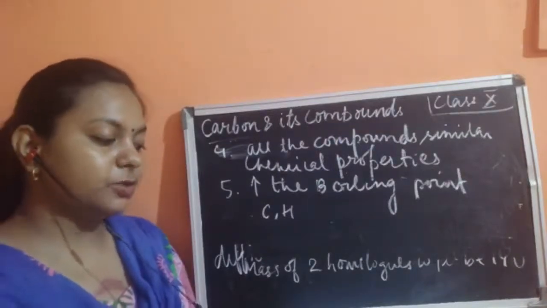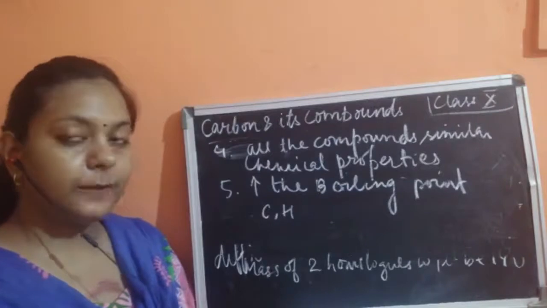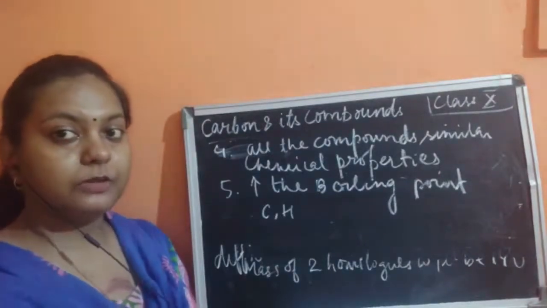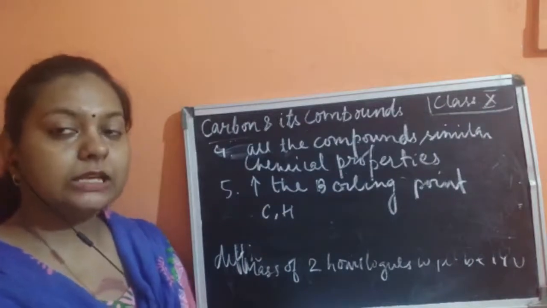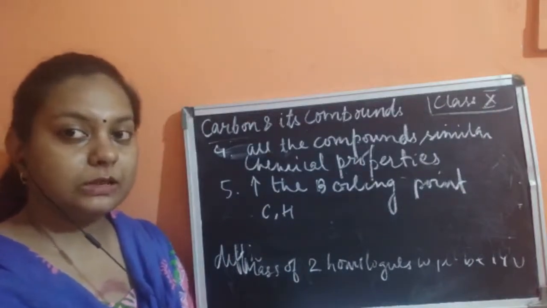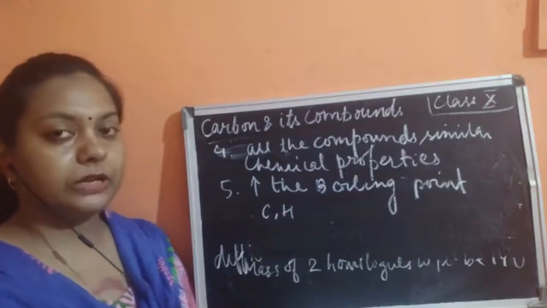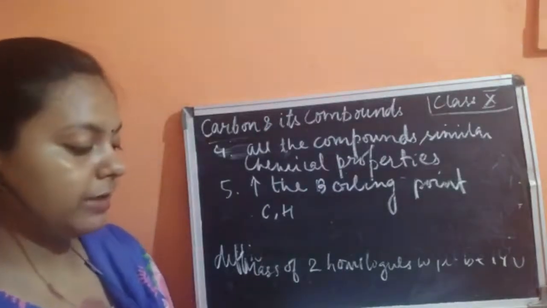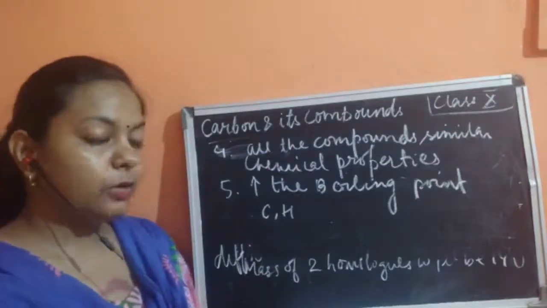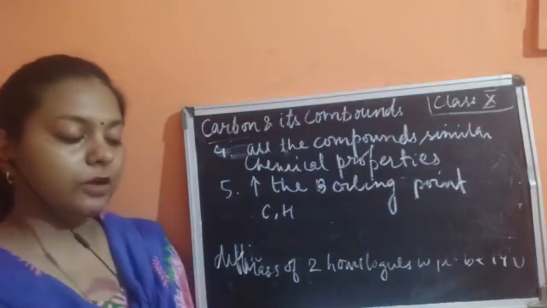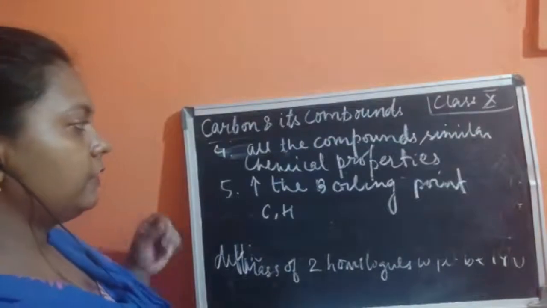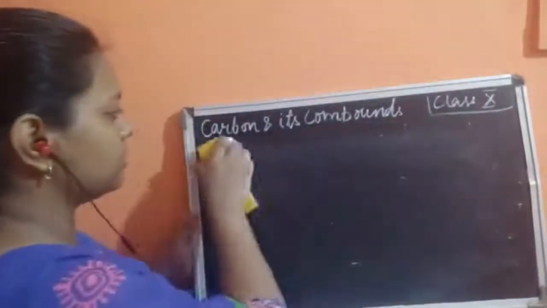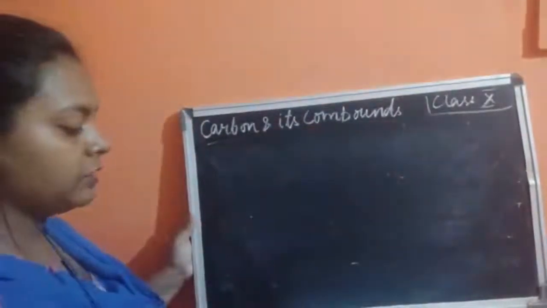Now there is a gradual change in the physical properties of these carbon compounds just because of the increase in mass, which is due to the definite number of carbon and hydrogen atoms, because of which the boiling point also increases as we move along the homologous series. Now if you need to write down the homologous series of alkane, what would be its members? How would you write?